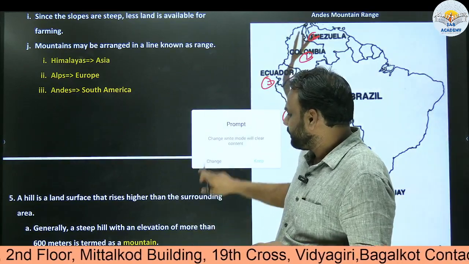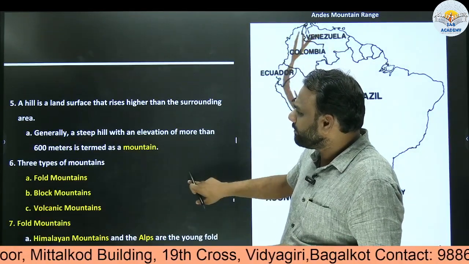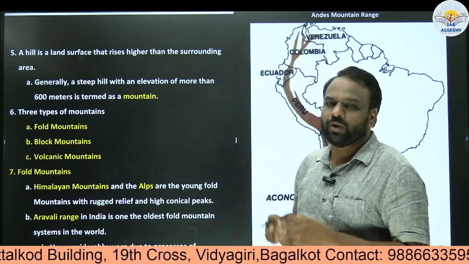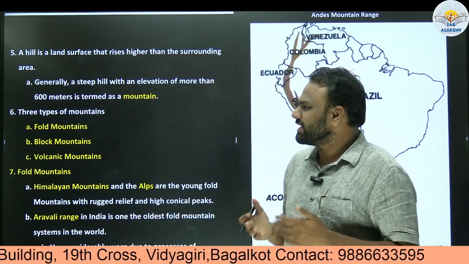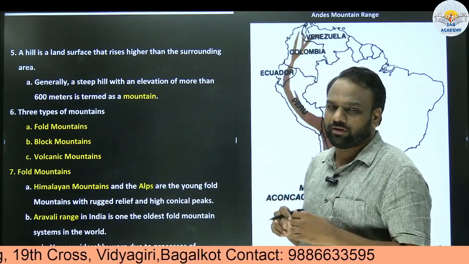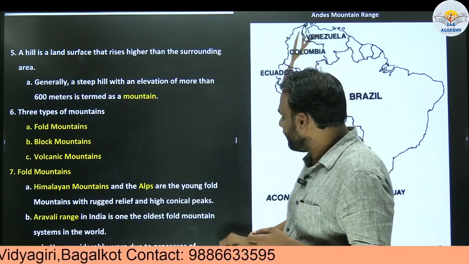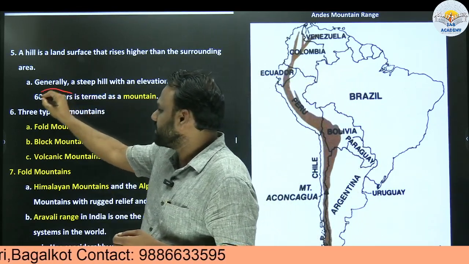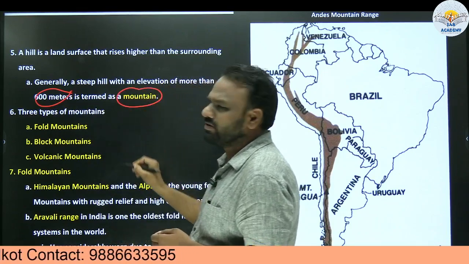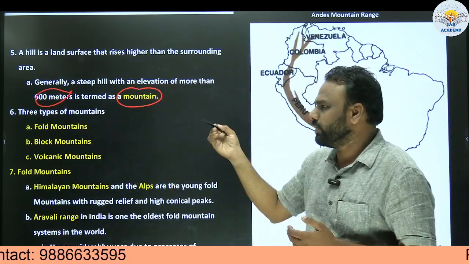Next, so often we come across a term called hill and mountain. So what is the difference between hill and mountain? There is no significant difference, so need not worry much about it. Generally a steep hill with an elevation of more than 600 meters is termed as mountain, but UPSC never focuses on such kind of questions, so need not worry about it.